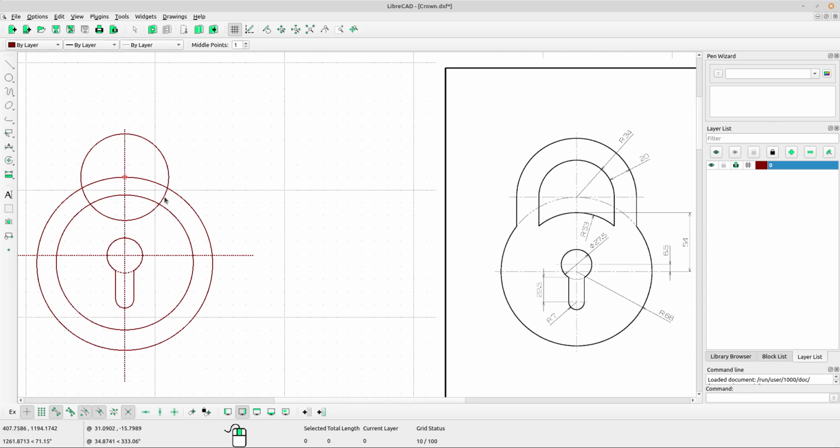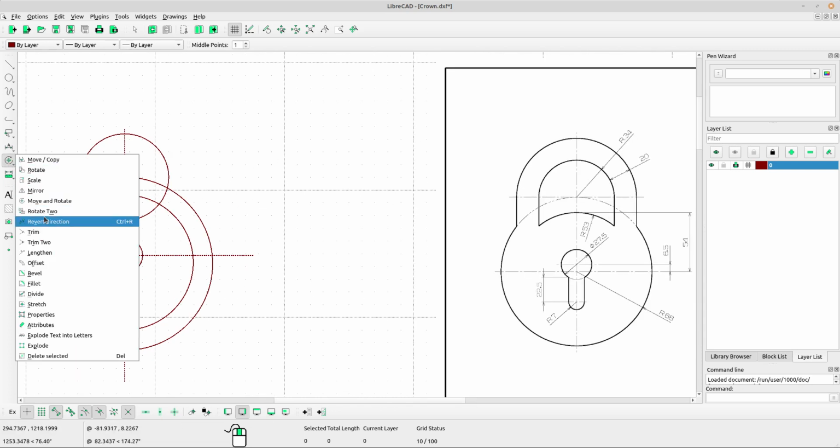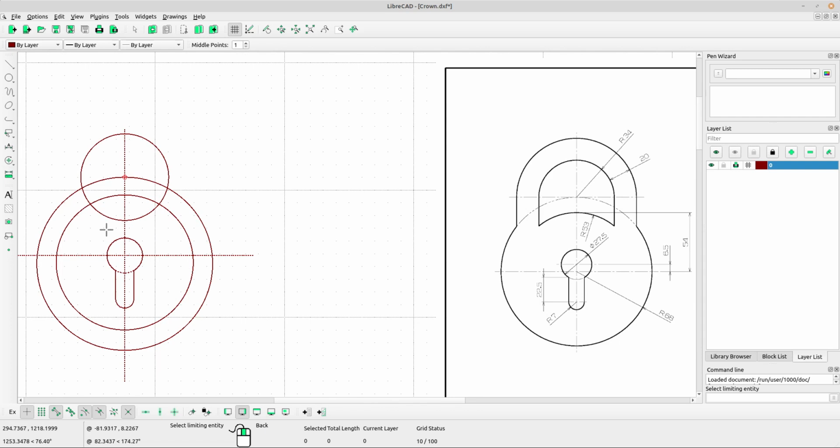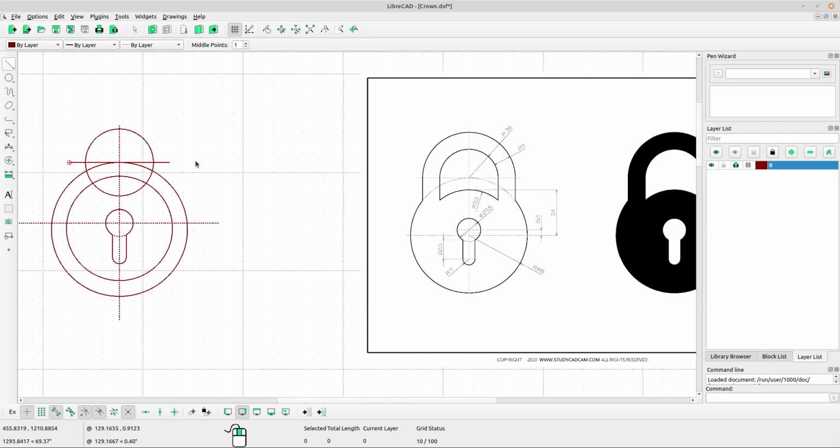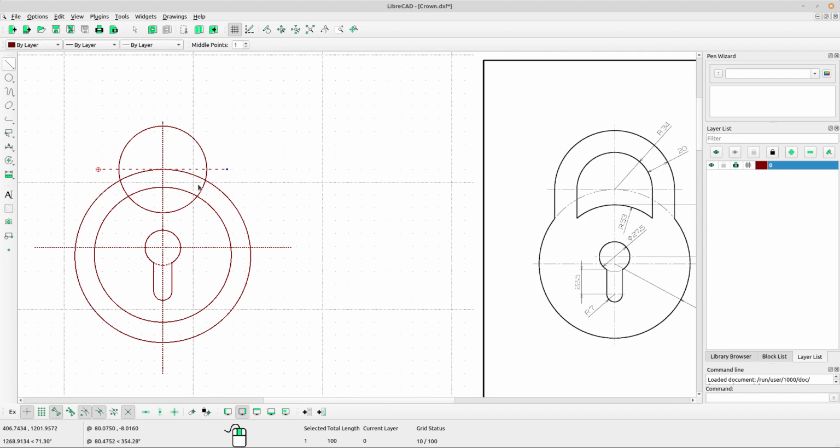Okay, now select trim tool. Oh, sorry, not 14. Right click to escape. Okay, now, I think we should create a horizontal line. Select horizontal and type for the length 100. Select snap point middle, left click at the center of the line like this. Right click to escape.